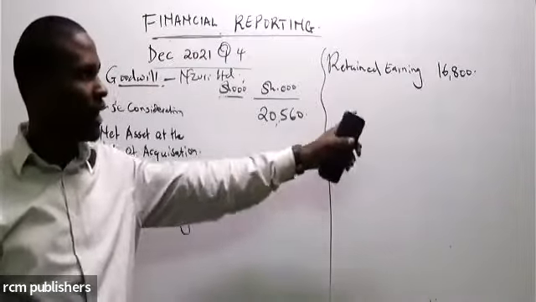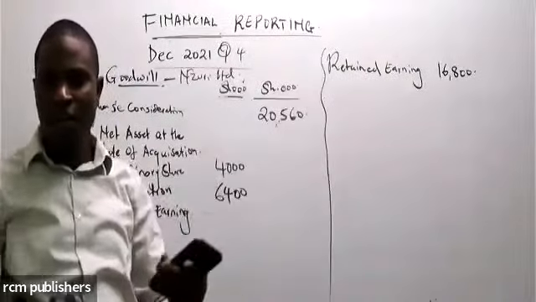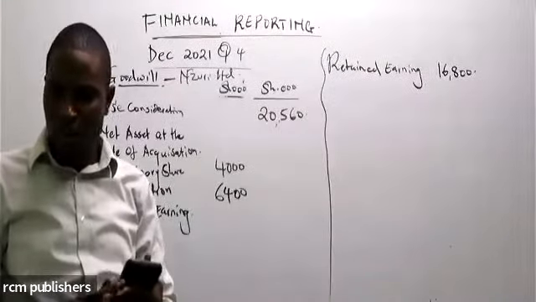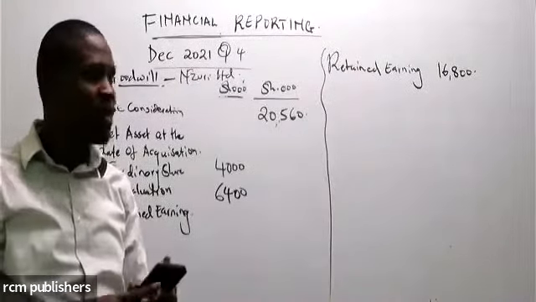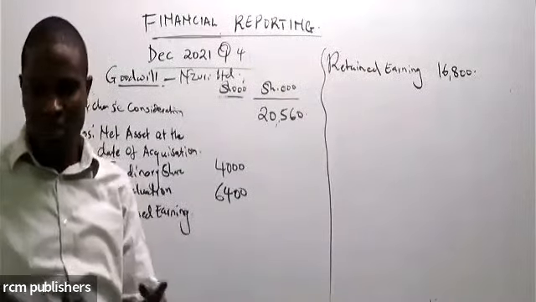For the retained earning, class, retained earning for Zuri Limited is 16,800 as per the balance sheet. And then we look at the profit that it generated for that year. Profit is in the income statement. What was the profit?